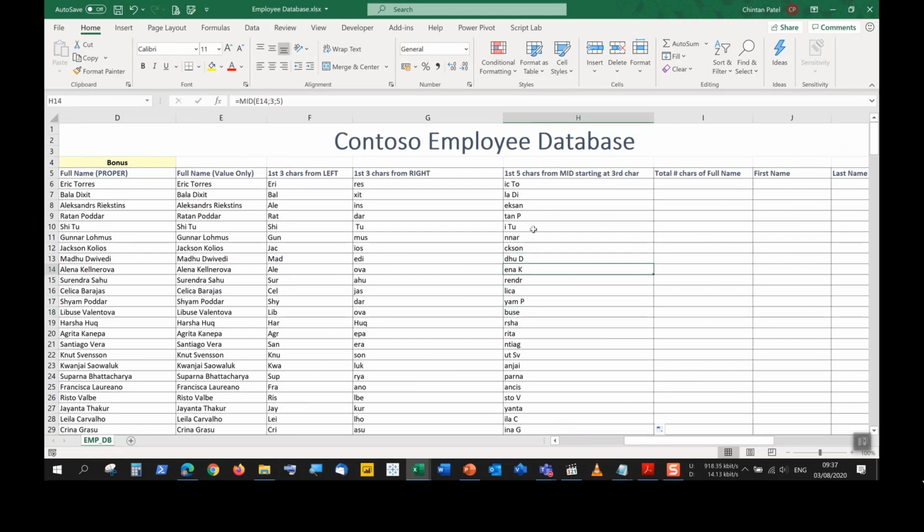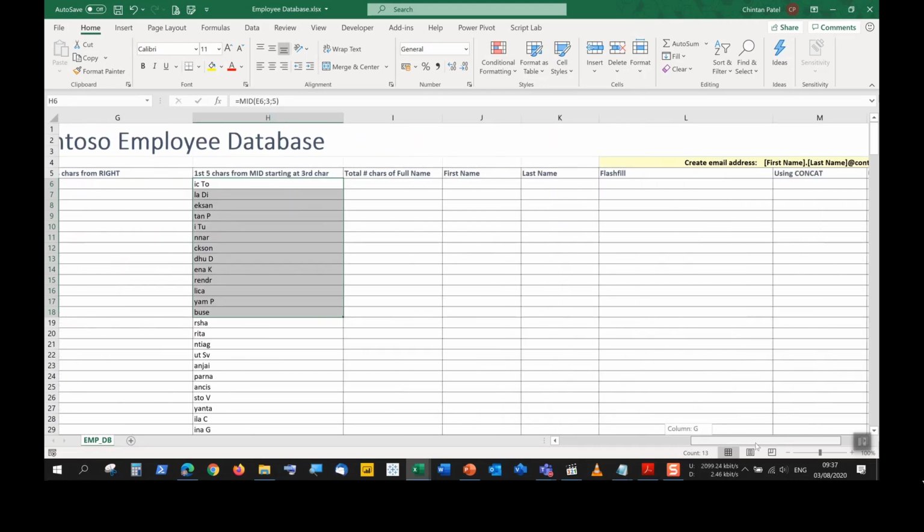Okay, we can see some interesting combinations over here. If I wanted this all in lowercase, I would have to do a combination of LOWER and MID together. So whatever the results of the MID function are, it would then automatically convert that to lowercase if we wanted that.